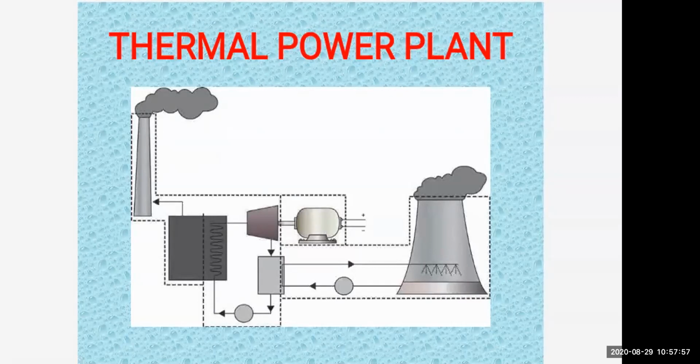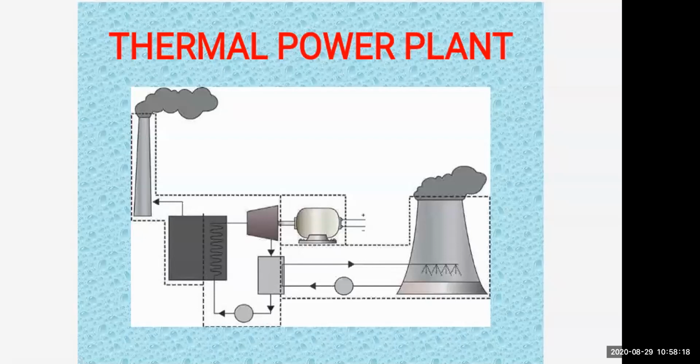So the energy in the steam will drive the turbine. Because of this high temperature and high pressure, what happens? The turbine starts rotating. And then the generator is already connected. Always the generator will be connected to the turbine. As the turbine rotates, what is generated again here? Electrical energy is generated.